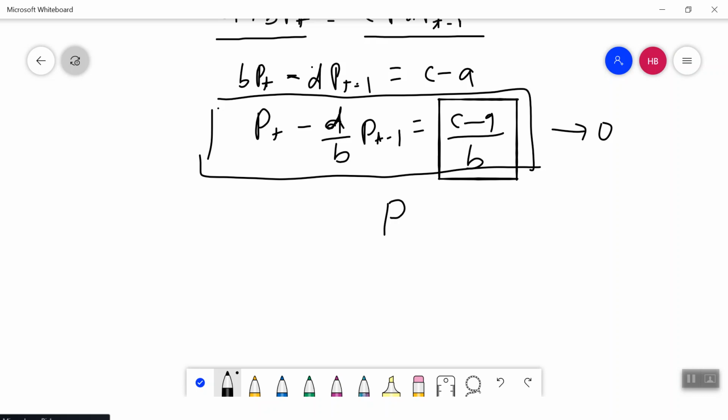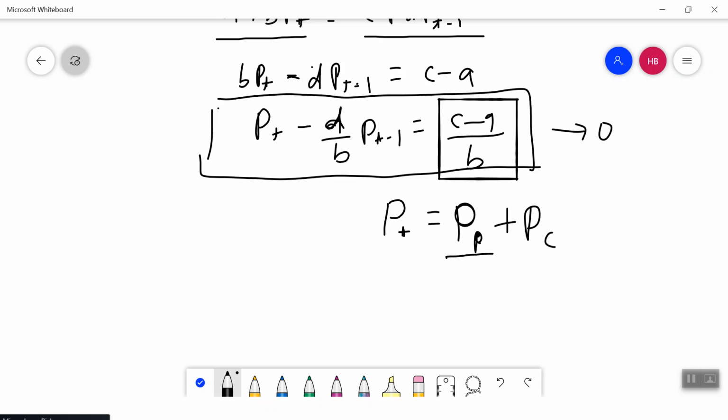So you need to check the non-homogeneous solution of the difference equation, where the solution will be equal to the particular solution and the complementary solution. So P_t will be equal to the particular solution P_p plus the complementary solution.